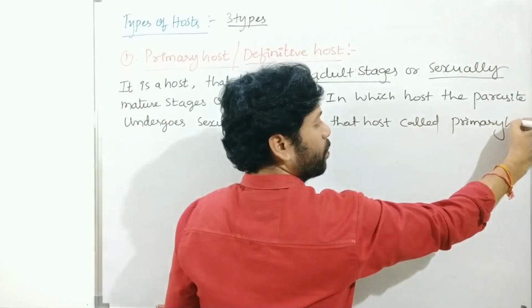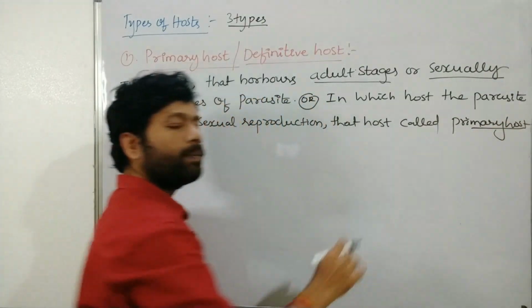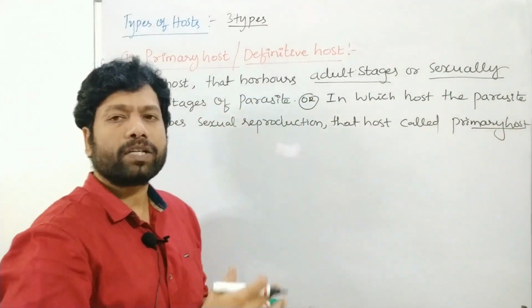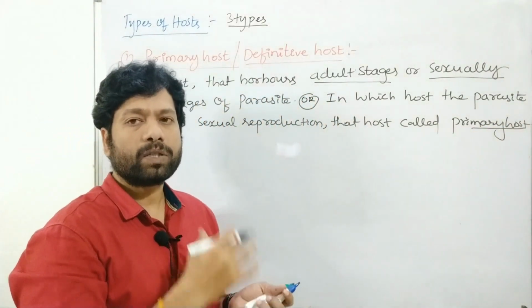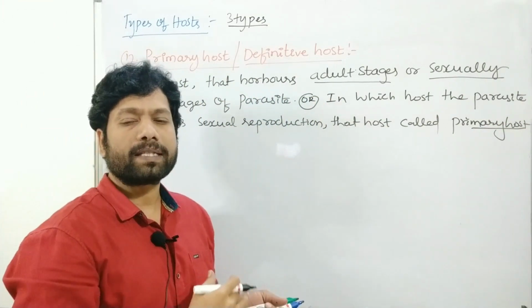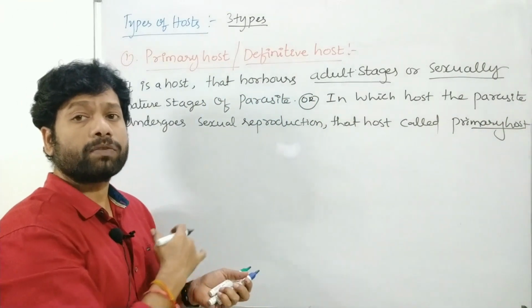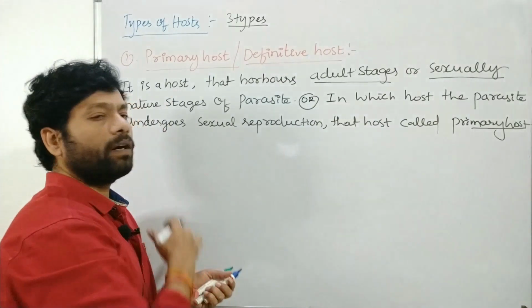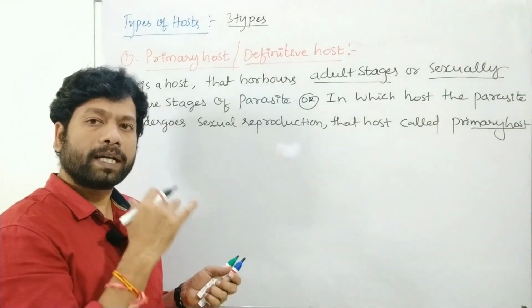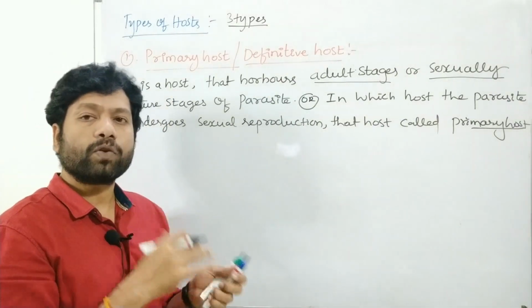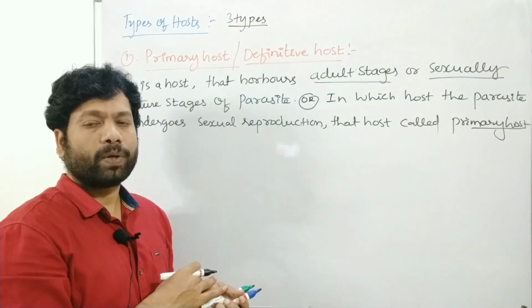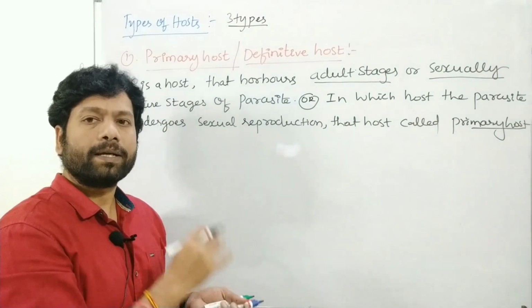Primary host definition: it means the host lodges the adult stages or sexually mature stages of the parasite, or the host in which the parasite undergoes sexual reproduction, is considered as a primary host.